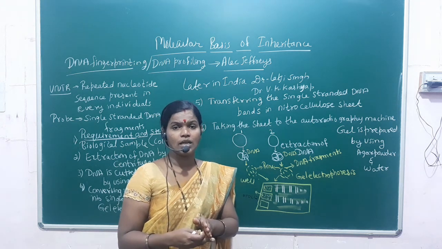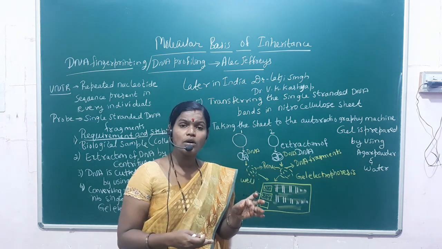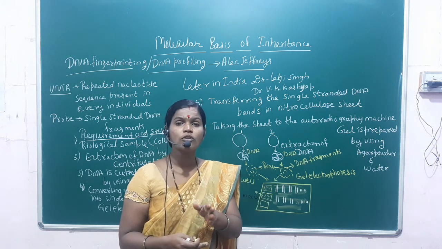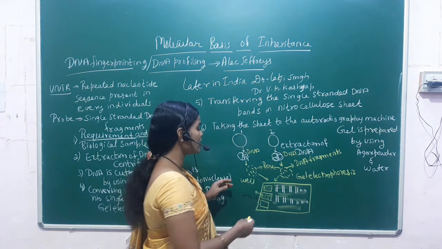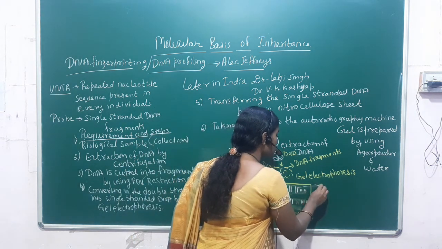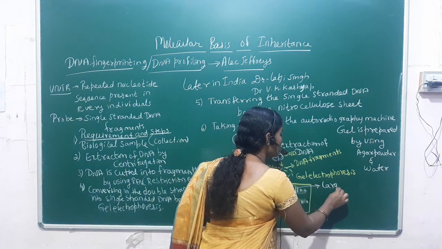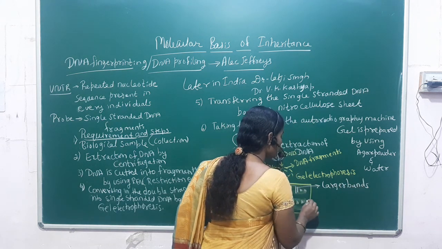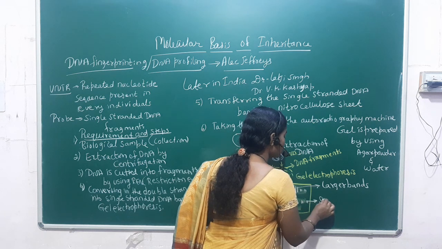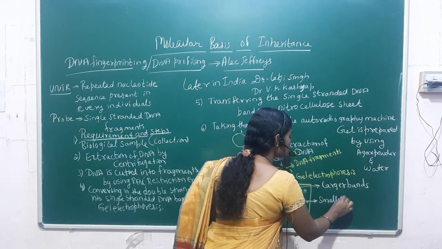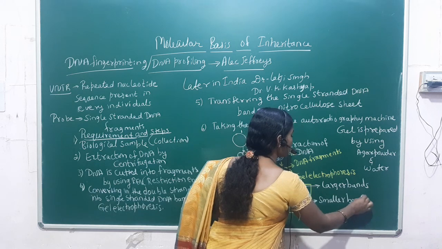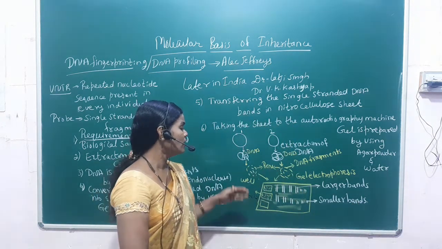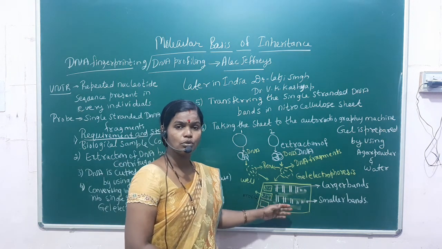It is the technique where the small DNA fragments are converted in the form of bands, and it was proposed by the scientist called A. Tiselius. A. Tiselius is the name of the scientist who proposed the technique called gel electrophoresis.